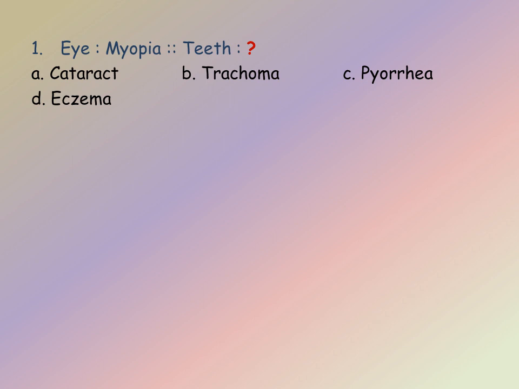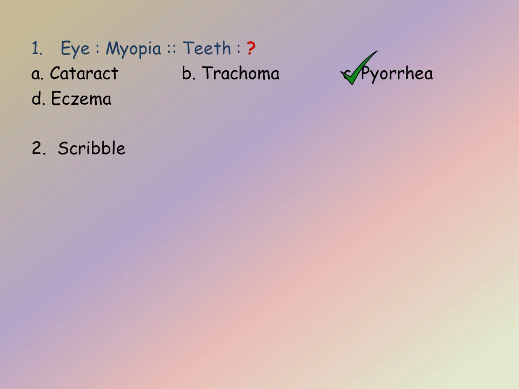And B also is not the disorder of the teeth. It is the disorder of the eyelid. And D, eczema, is not the disorder of teeth. It is a disorder of skin. And C, pyorrhea, that is the oozing of pus from gums and teeth. This is the disorder of teeth. So C is our answer.